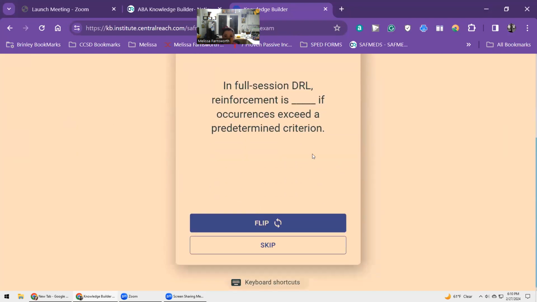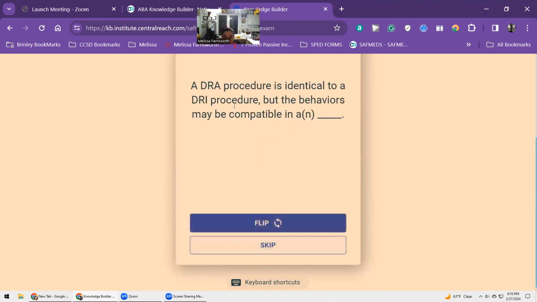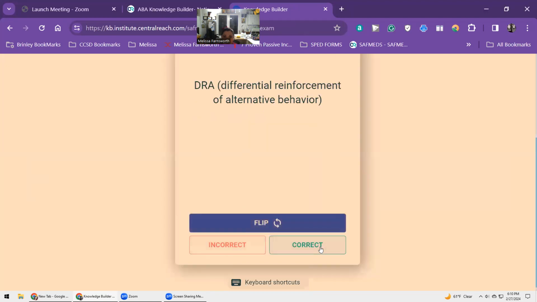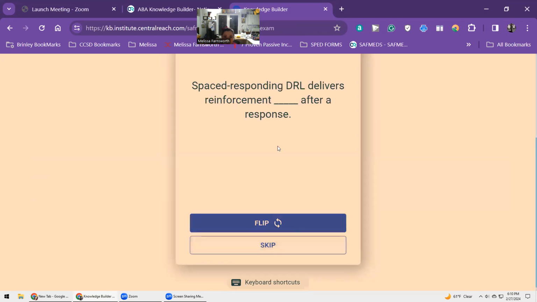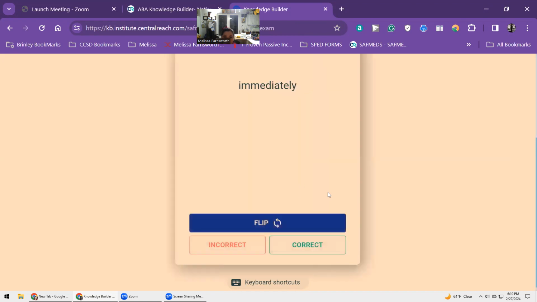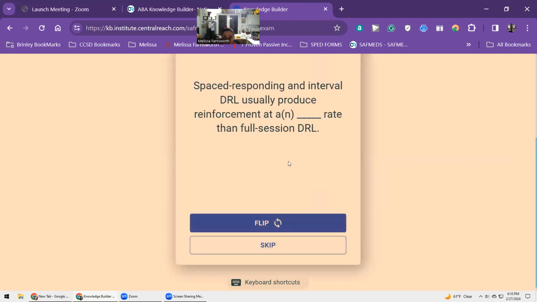In full session DRL, reinforcement is withheld if occurrences exceed a predetermined criterion. A DRA procedure is identical to a DRI procedure, but the behaviors may be compatible in a topography. DRA, differential reinforcement of alternative behavior. Spaced responding DRL delivers reinforcement immediately after a response. Spaced responding and interval DRL usually produce reinforcement at a higher rate than full session DRL.